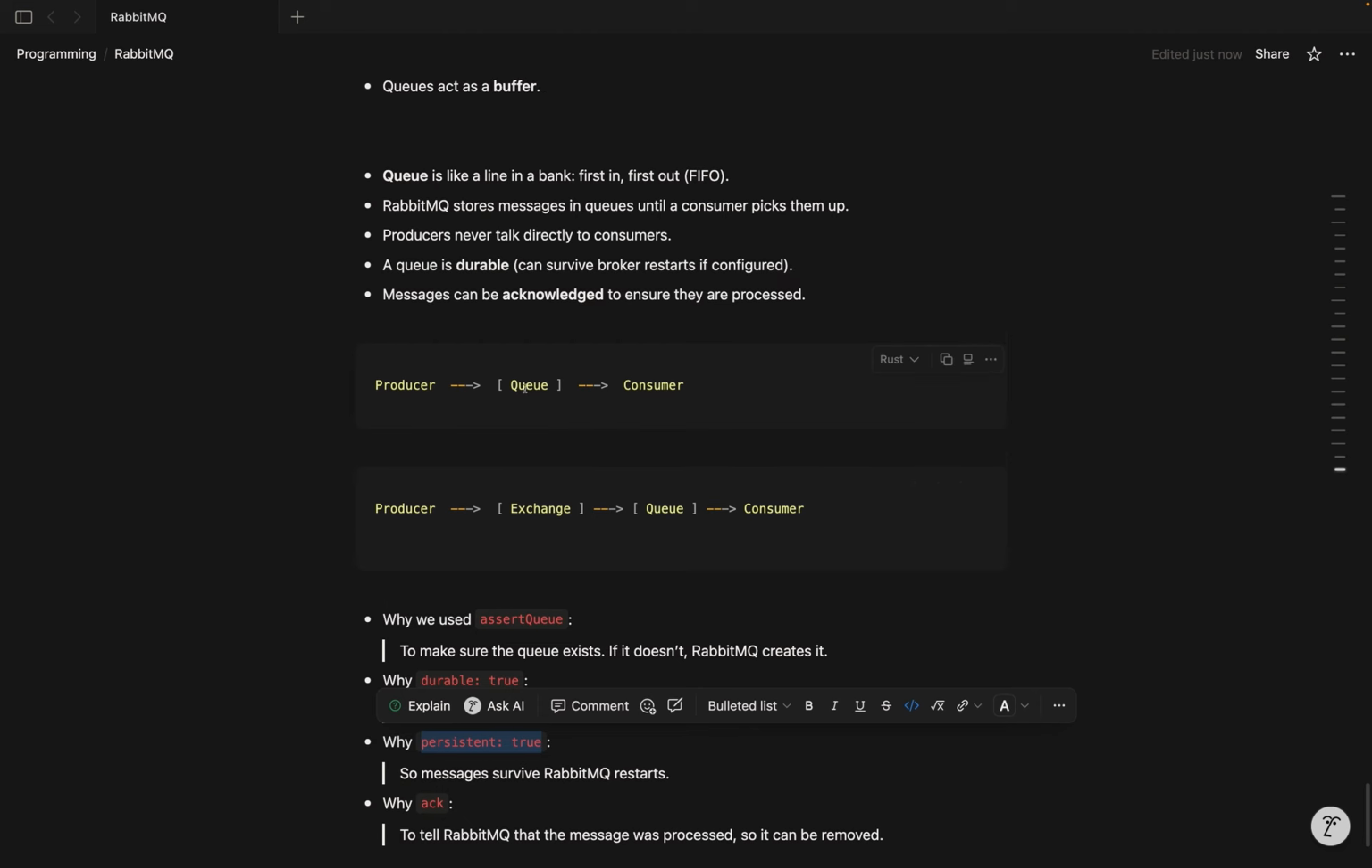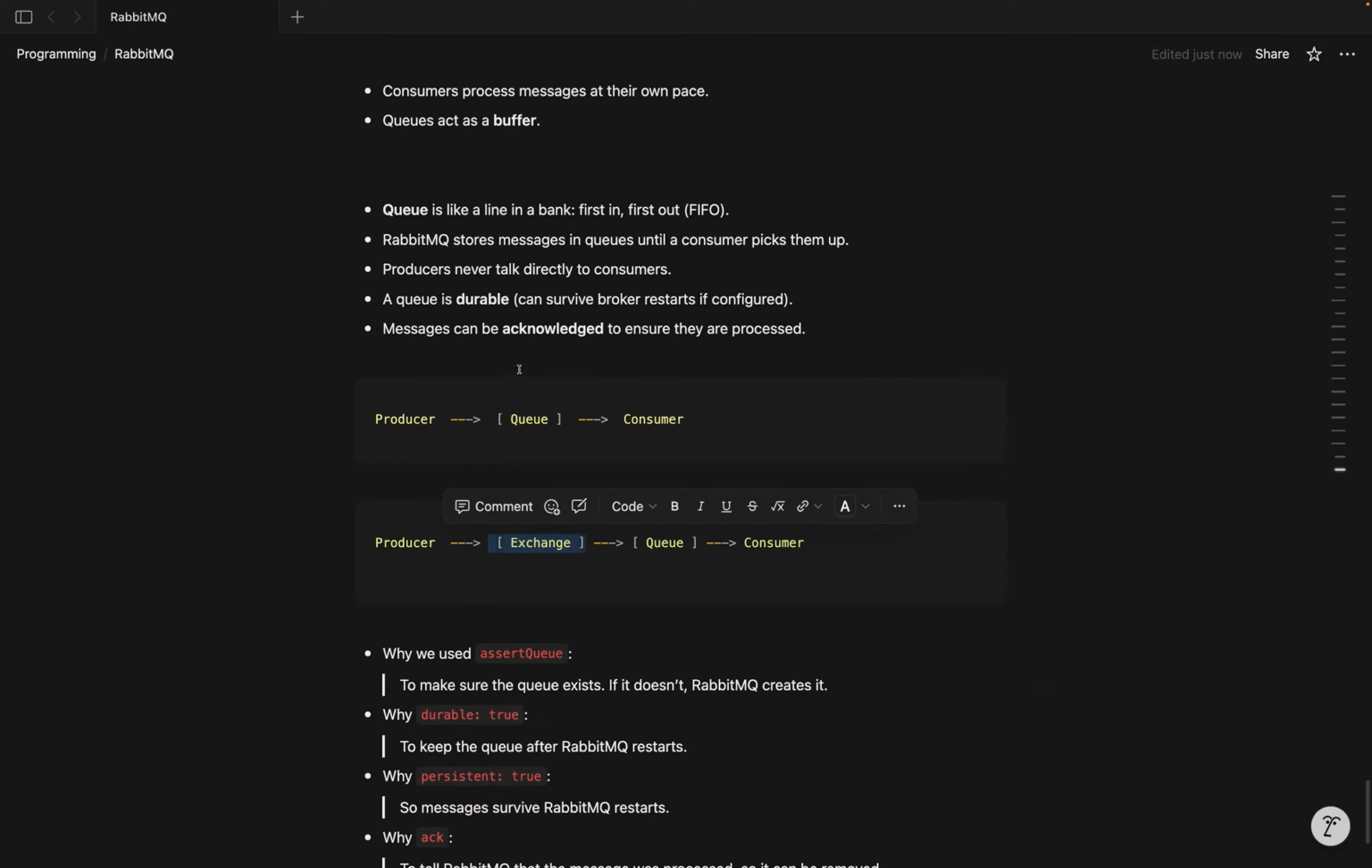So the producer will have a queue. Producer basically talks to the queue and the consumer is listening to the queue. We will also have an exchange. We'll talk more about exchange in future videos.